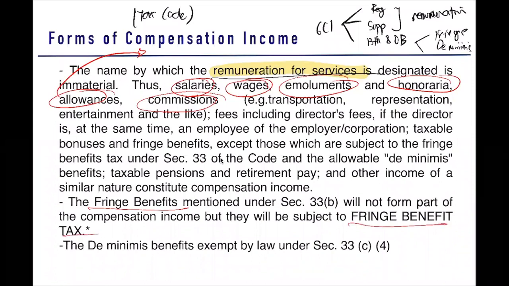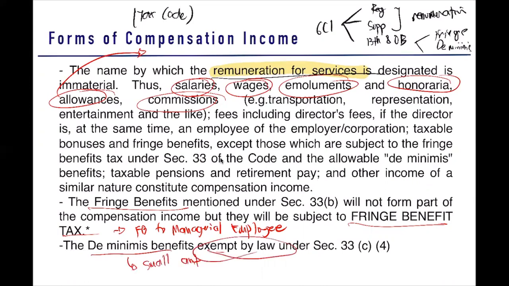So what is this again? We have already discussed this. Although we did not discuss it, we mentioned it, by the way. These are your fringe benefits to managerial employee. Okay. And then we have your de minimis benefits exempt by law under Section 33, Paragraph C, Subparagraph 4. So here, we will discuss the de minimis benefits, or these are small amount of benefits which are exempt by law. So these are the items that we will discuss purely on your compensation income.